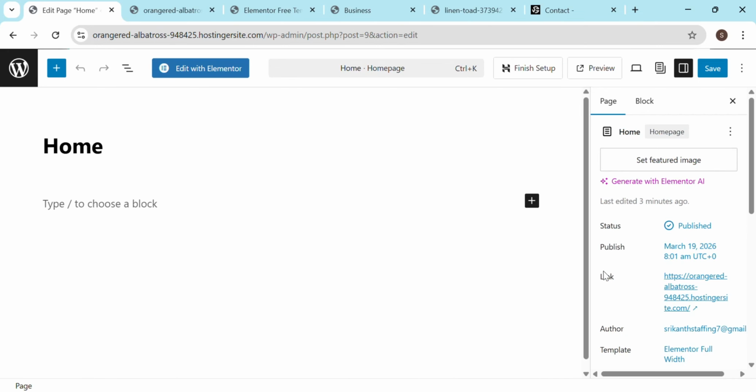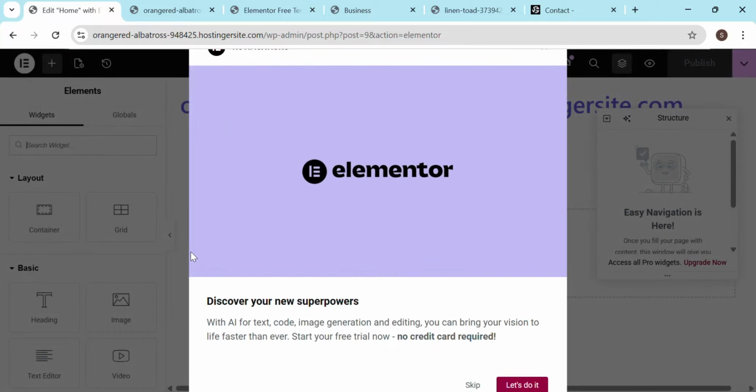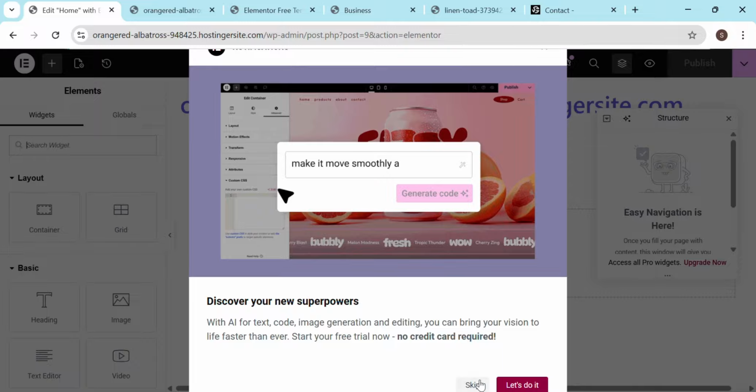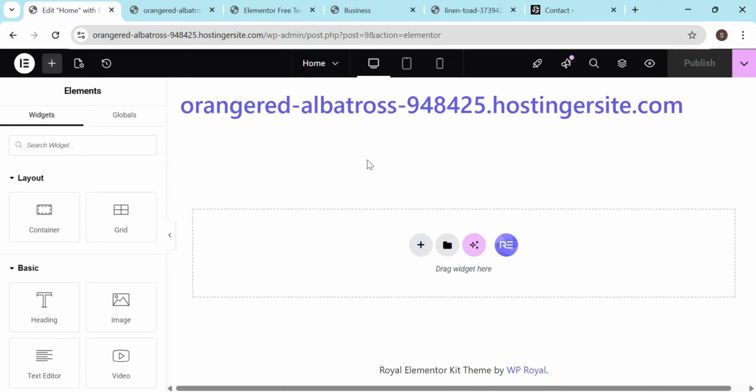Once you go to edit, you will see Edit with Elementor. Elementor is the plugin we have already installed, and we did not install it manually. It got installed along with the Royal Elementor Site Kit. We imported all of them in a single go. After you click on Edit with Elementor, this is how it looks, but I'll skip it for now. And this is your canvas.